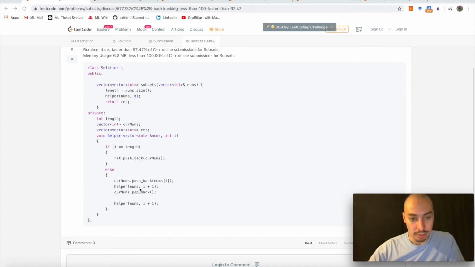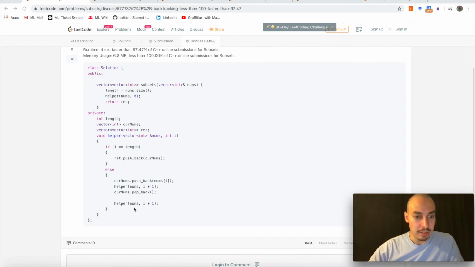And then again, we call helper with our input set, with our input vectors, and with the next element in the vector, up until we have reached the final length. And then when we're there, we're popping that back from our stack of current numbers.